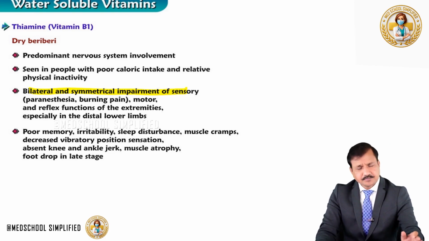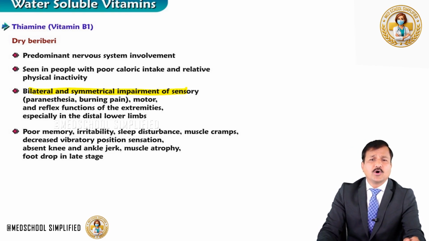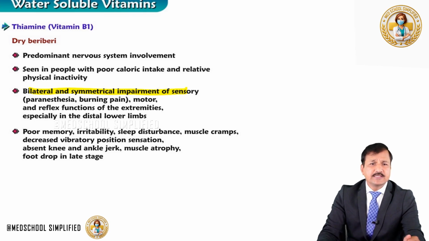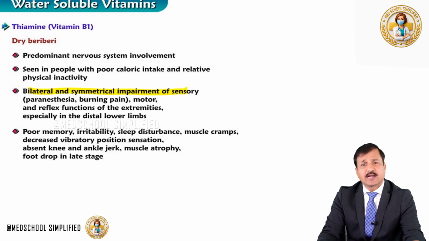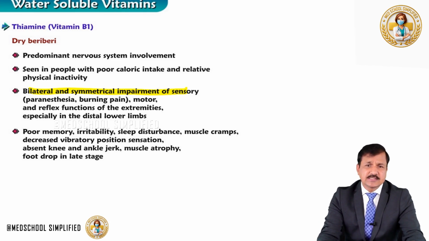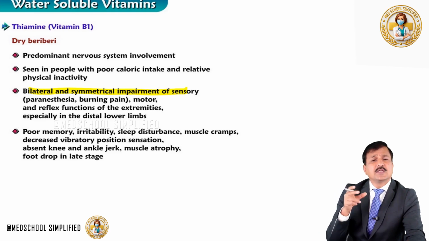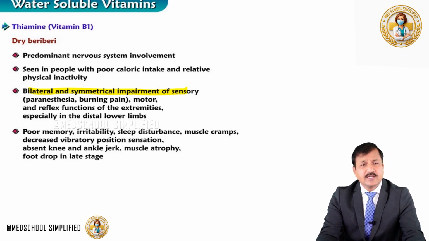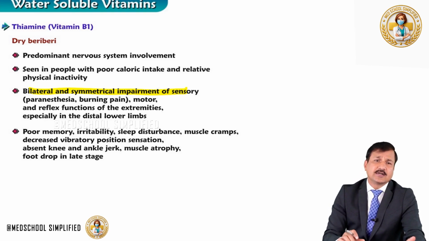Along with that, patients will show poor memory, irritability, sleep disturbances, muscle cramps, decrease in vibratory position sense, absent knee and ankle reflexes. Sometimes there can be wasting of the muscles leading to muscle atrophy and foot drop. These are some of the things that we see in dry beriberi.